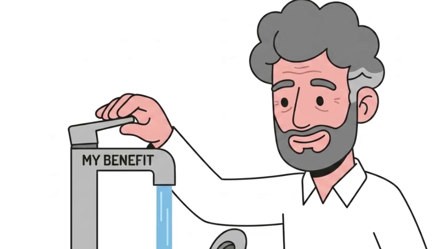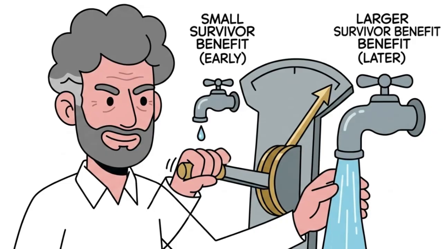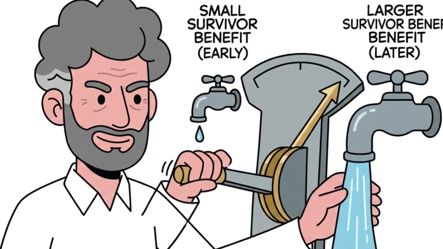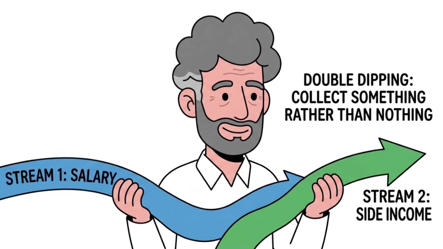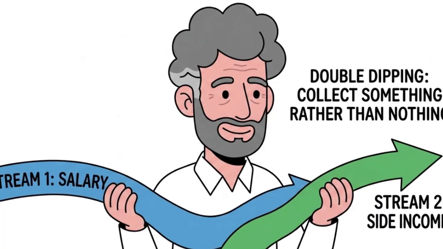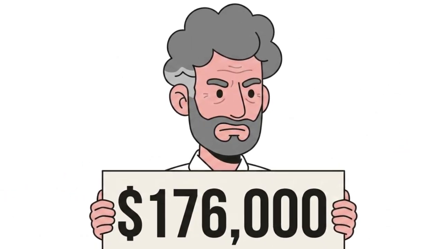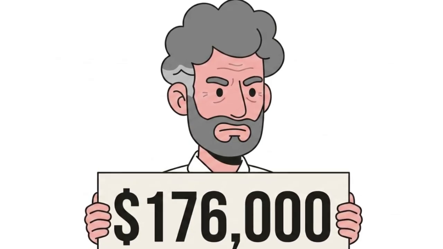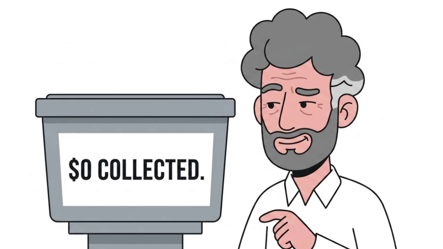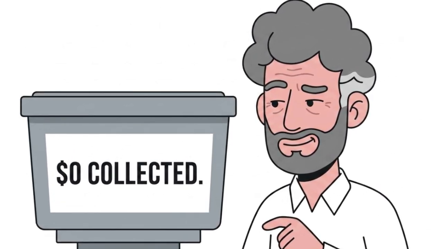Consider a scenario: a woman whose benefit at 62 is $2,100 per month. Her husband's full retirement age benefit is $3,600. He passes at 69. If she had waited to file, she would have collected zero of her own benefit for 7 years before switching to his survivor check anyway. By filing at 62, she collected approximately $176,000 during those 7 years.